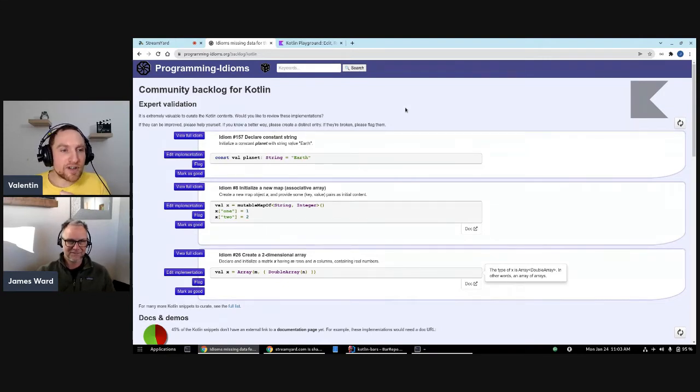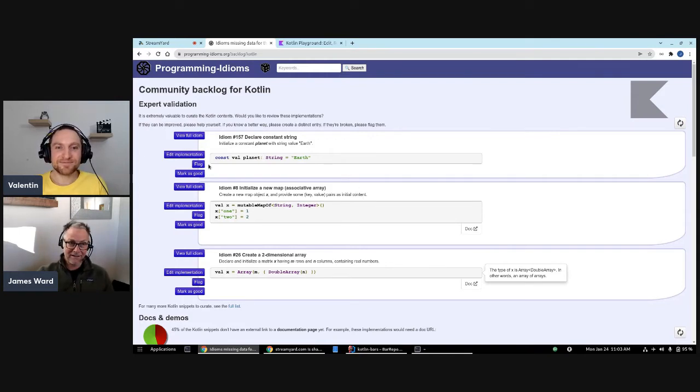Let's take the first one, for example. Can you read it aloud? Yes, so this is idiom 157, which is declare constant string. And the description says initialize a constant planet with a string value earth. So this is an interesting one to talk about. Do you want to dive into it? Yeah, let's go.